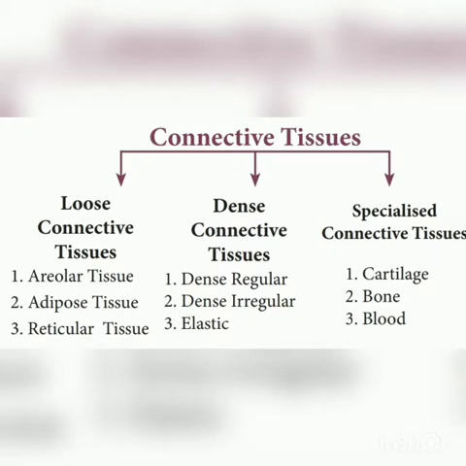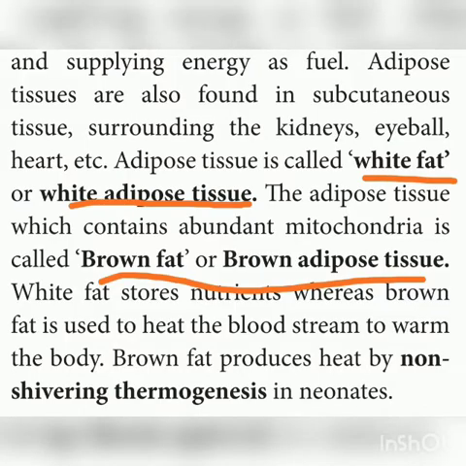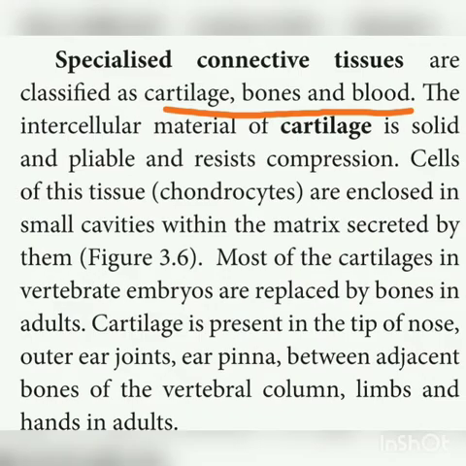And different types of connective tissues. If this question is asked, you have to write it in a tabular column that you can see here. Okay, so you have to write it in a form like this. It can be classified into 3 types, and there are several types under that. Next is the difference between brown fat and white fat. It's nothing but brown adipose tissue and white adipose tissue. And you have to write a note on the specialized connective tissues such as bones, cartilages, etc.